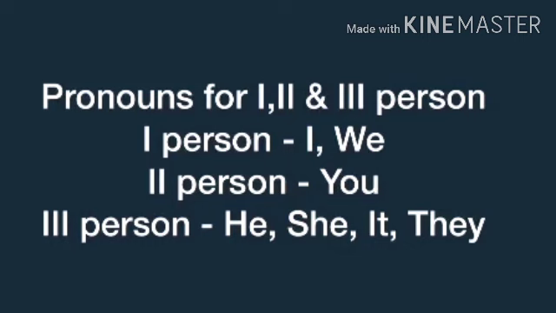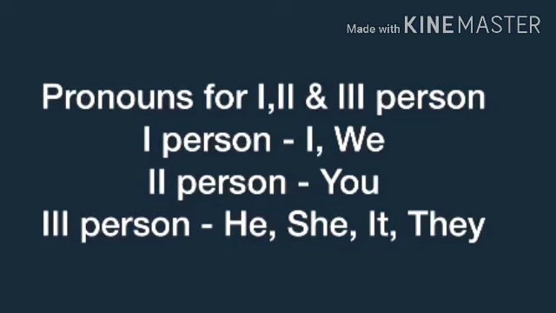For first person plural, we should be used. For second person, both singular and plural, you should be used. For third person singular, he, she, or it should be used. And for third person plural, they should be used.